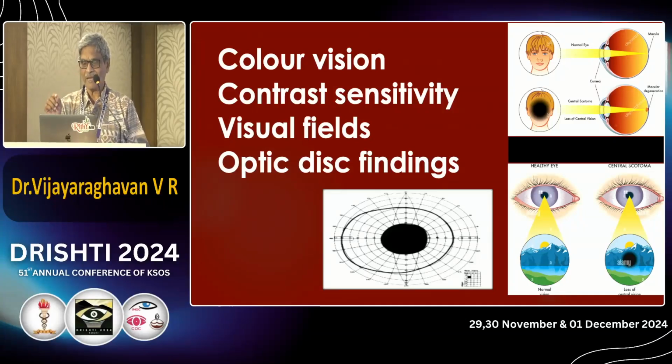We will ask in exam: in the Humphrey field analyzer, when you have a central scotoma, how do you proceed? Because the fellow cannot see the light in the center. How do you proceed for the testing? Because the patient cannot fix the target.